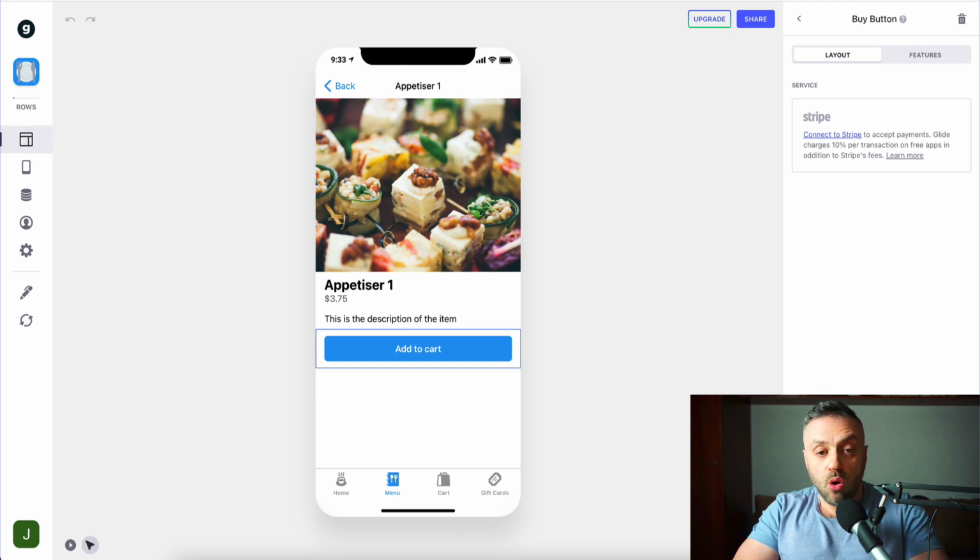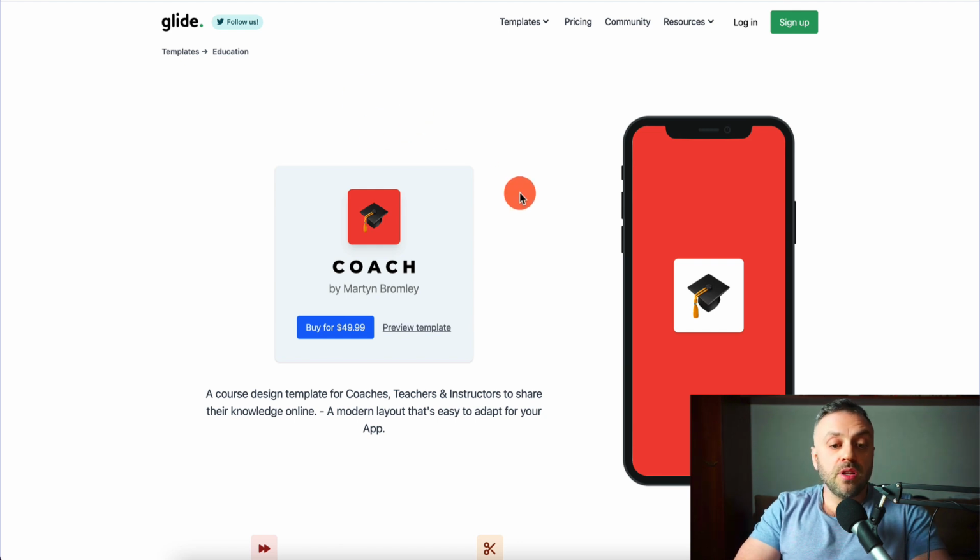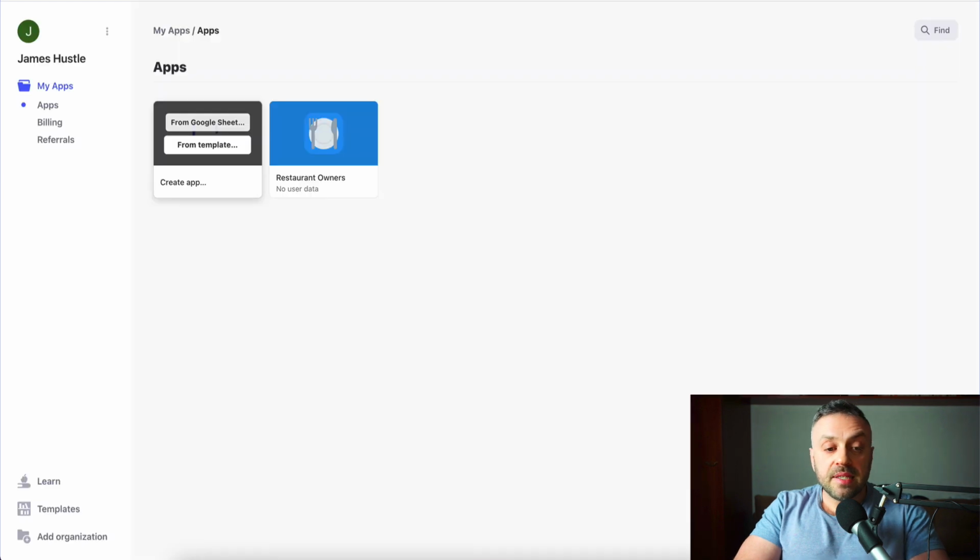So, for instance, this coach, right? This coach is really for consumers, right? This coach is you're basically creating a marketplace, and this is actually a paid template. But you can create your own template using the existing templates, right?